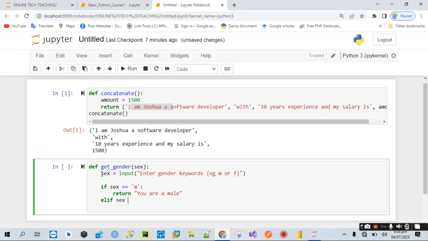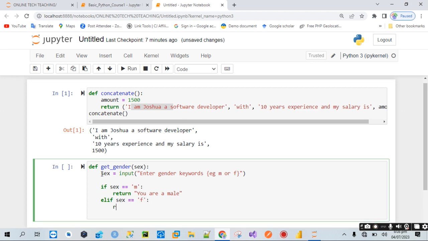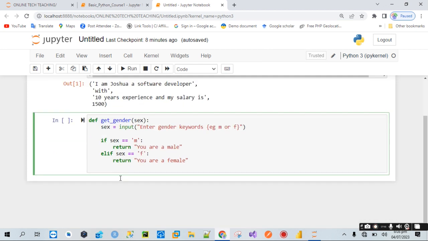elif sex is equals to f, it should return a message and tell us that you are a female. Okay, now if user enters m, it should return what? You are a male. If you enter f as a keyword, it should return what? You are what? A female.